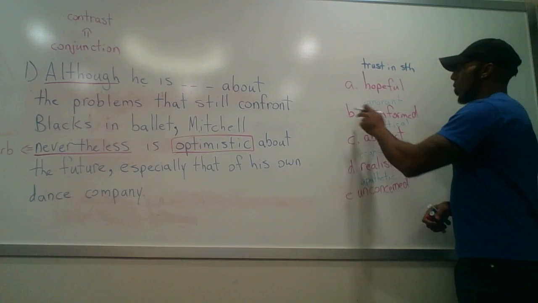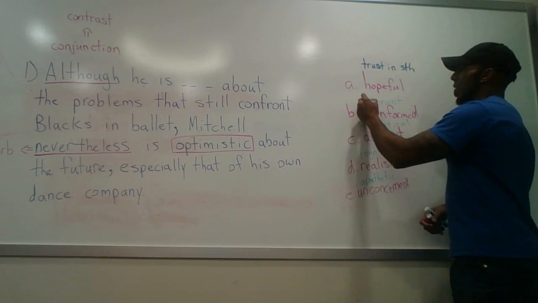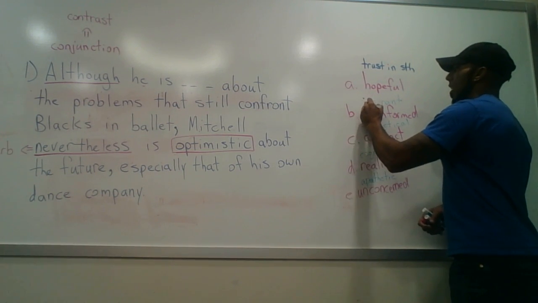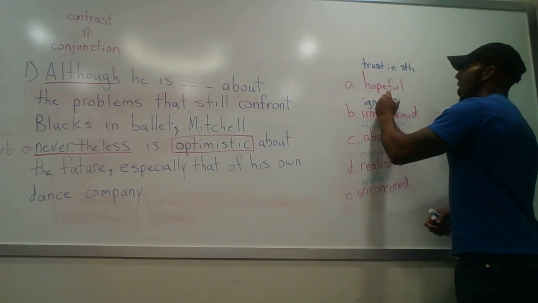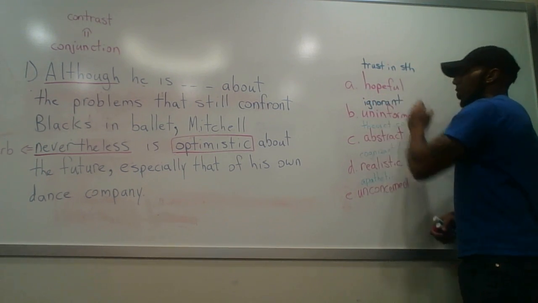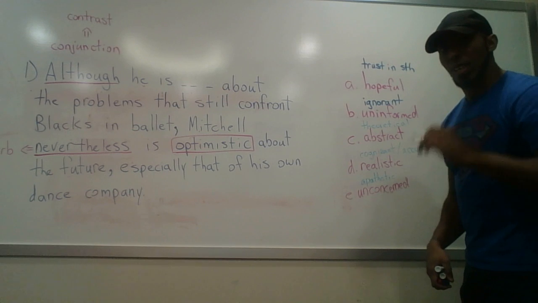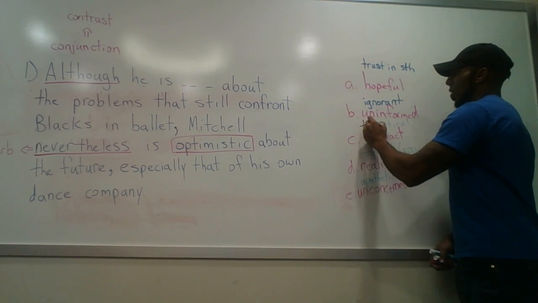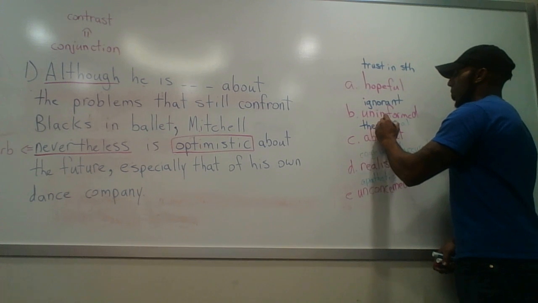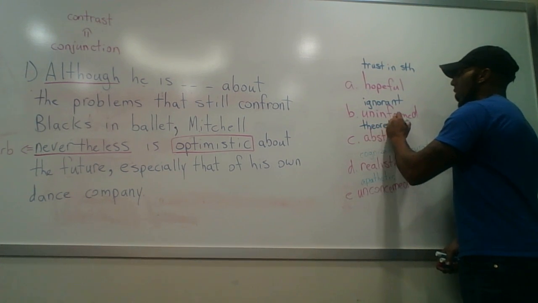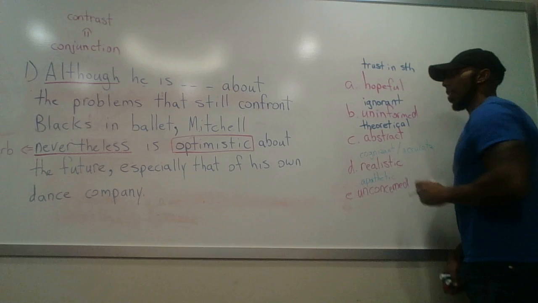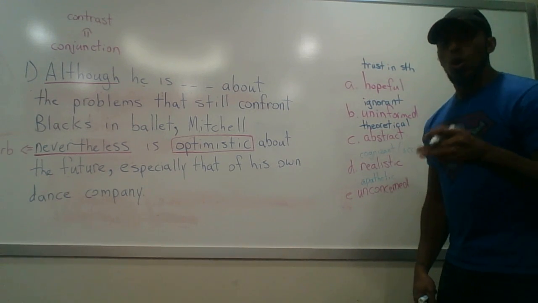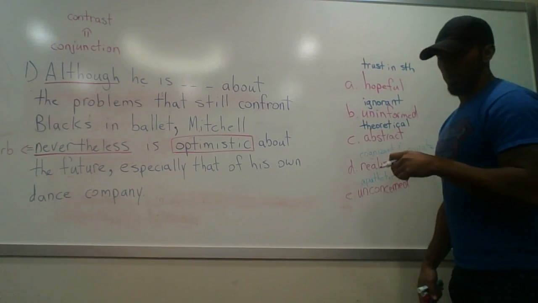Right. Next one is B, uninformed. Now the synonym that I chose for uninformed was ignorant, right? Uninformed means you don't know something. If you don't know something, you're ignorant about that thing. Right? C is abstract, and the synonym that I chose there was theoretical, right? If something is abstract, it's theoretical. It works in theory, right? It's not always applicable to real life, right?